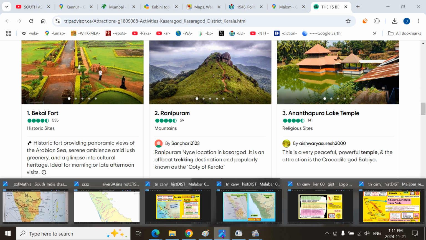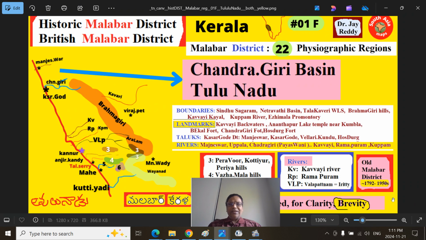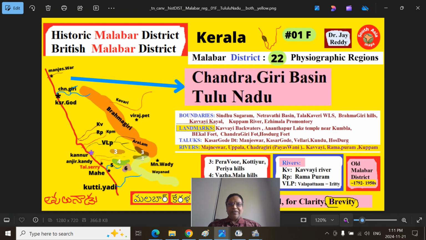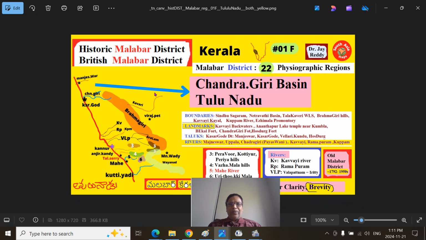broader picture here. So essentially we talked about the fascinating Chandragiri river basin, that is the Tulu Nadu region, that is the Tulu speaking part of Kerala. Actually it is called Sapta Bhasa Sangama. 7 languages are spoken in this area because it is in the Malayali speaking province, Malayalam, and Kannada and Konkani and Urdu, the Tulu language, and Kannada language, and so on.